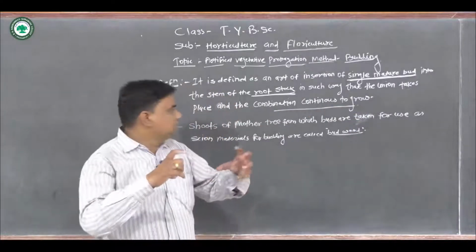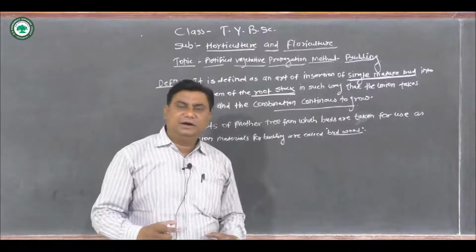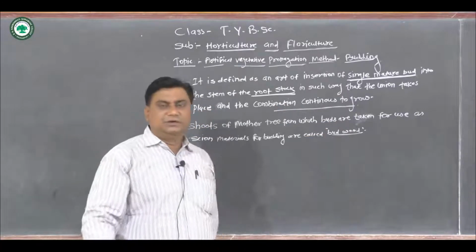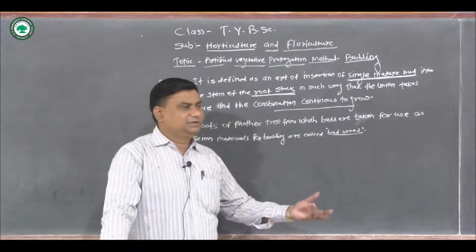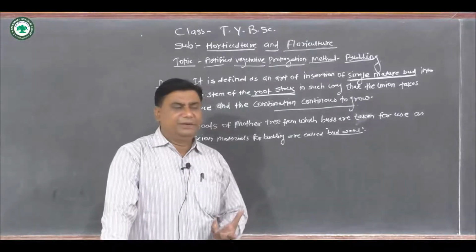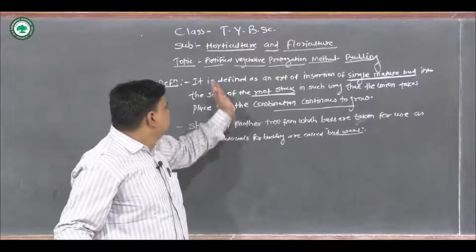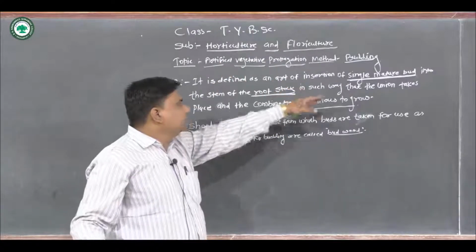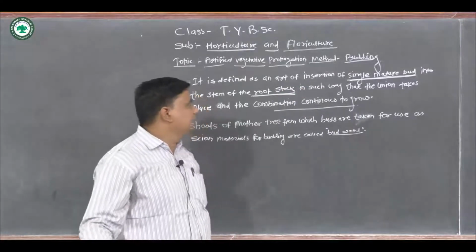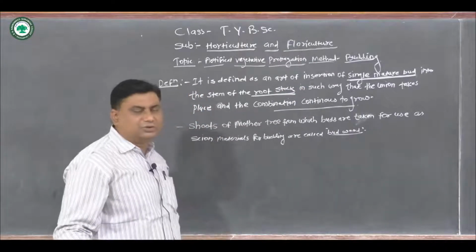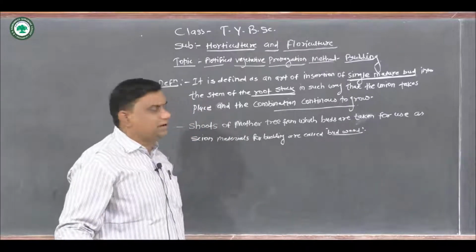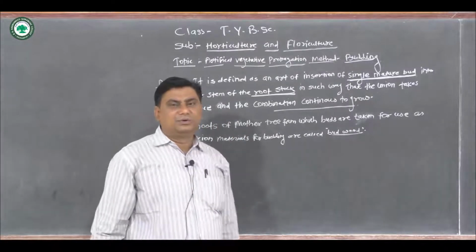The combination of mature bud and the rootstock continues to grow. So budding is defined as an art of insertion of a single matured bud into the stem of rootstock in such a way that the union takes place and the combination continues to grow.